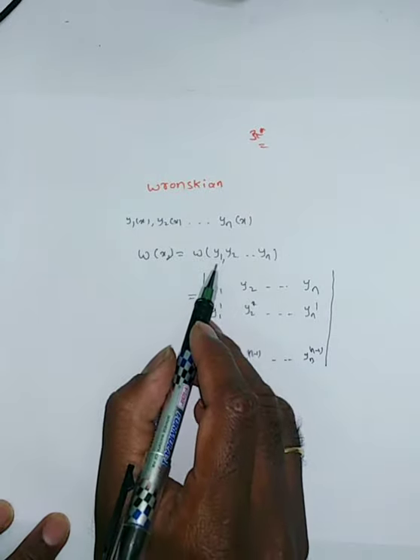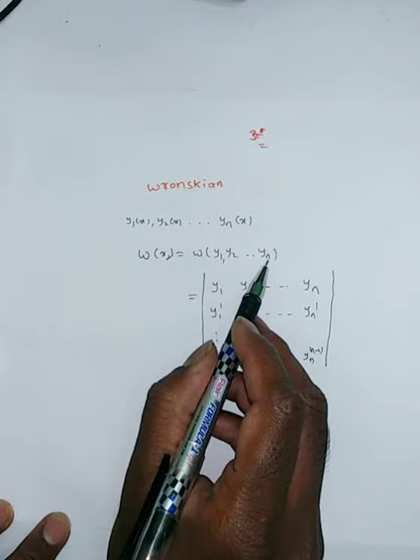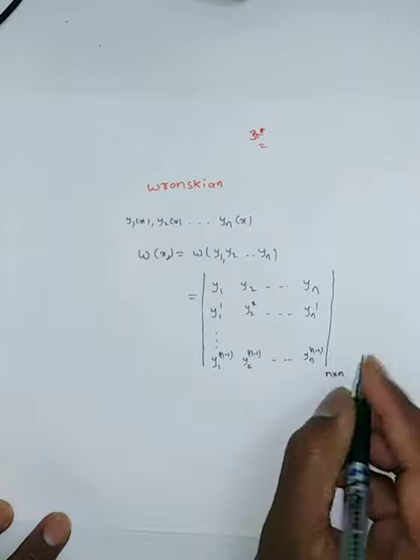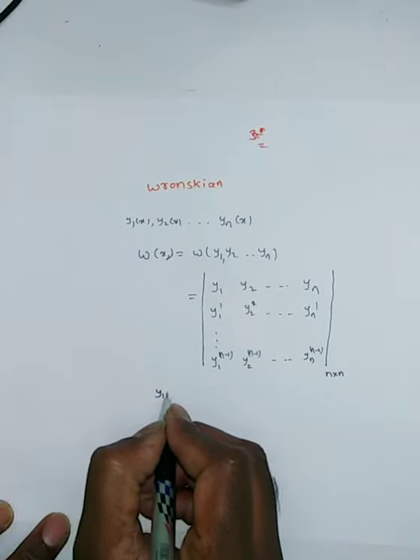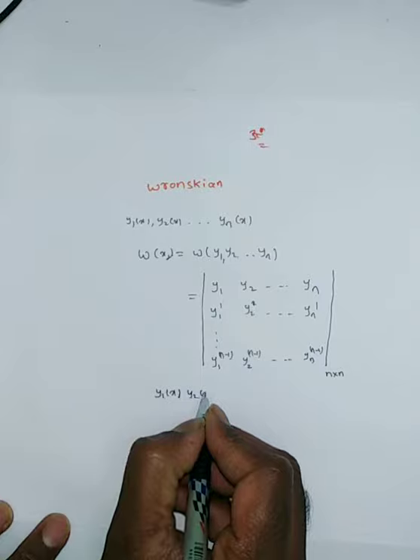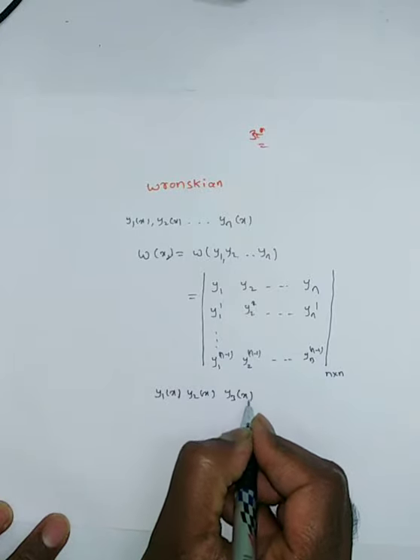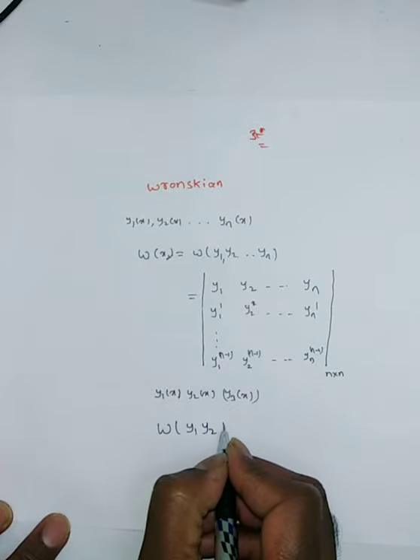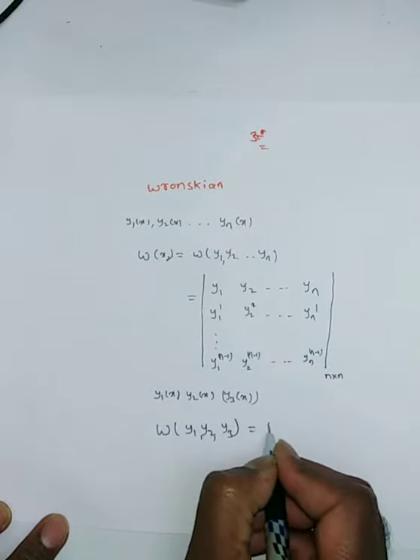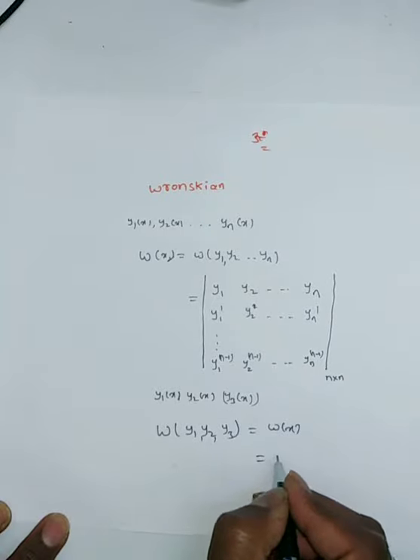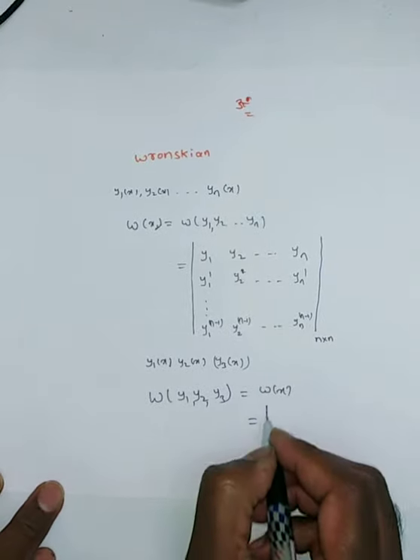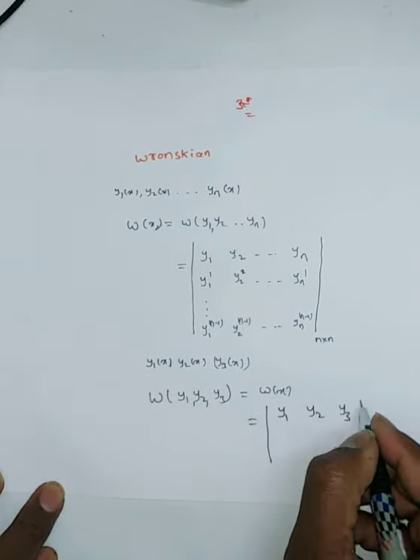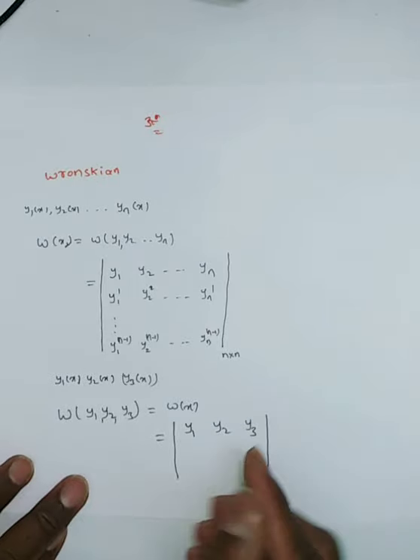You see, this has n functions. To get the determinant, we require an n by n matrix. Suppose there are three functions, y1 of x, y2 of x, y3 of x. Then the Wronskian of y1 of x, y2 of x, y3 of x is simply denoted with W of x, which is equal to the determinant.